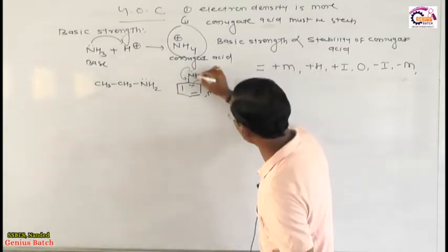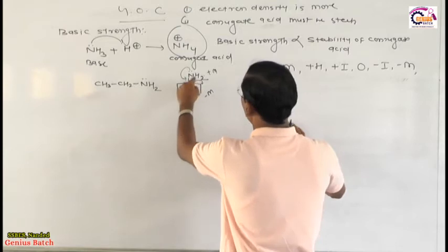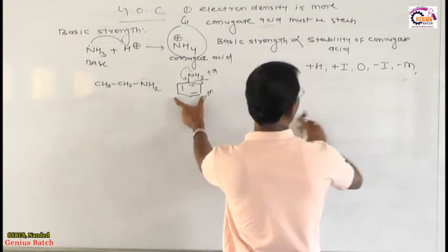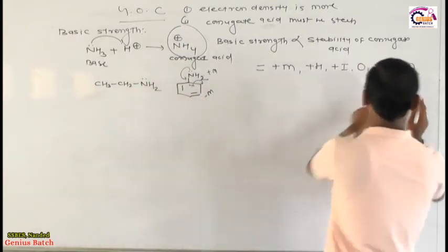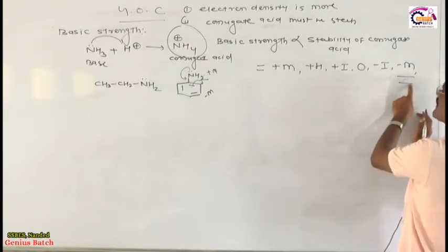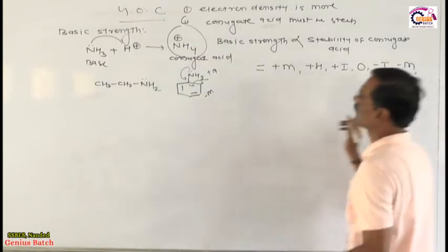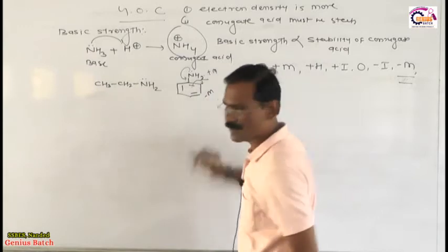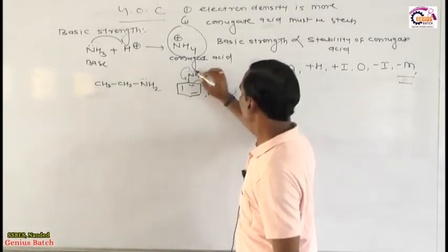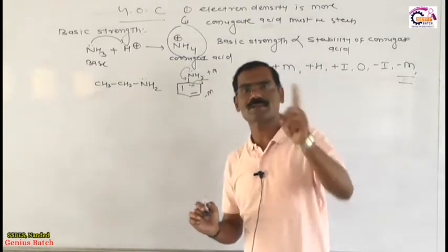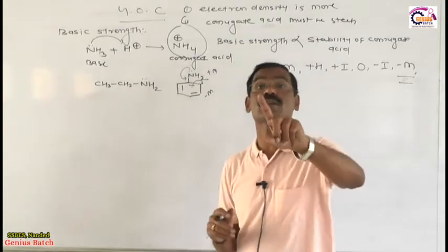अब इसका मतलब ये लोन पेयर इधर खींच ले रहा है, लोन पेयर इधर आ रहा है. Whenever the lone pair transfers toward the aromatic ring, therefore जिसमें निगेटिव मेसोमेरिक रहेगा उसकी बेसिक स्ट्रेंथ सबसे कम रहेगी. This is the last point. What is the final conclusion? If electrons are stabilized by resonance, then that one is less basic than the non-resonance one.